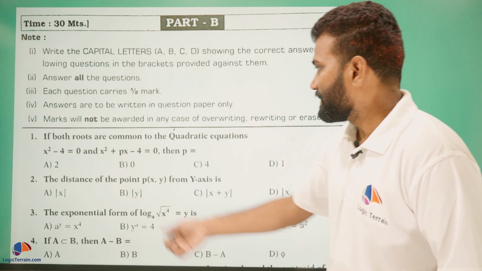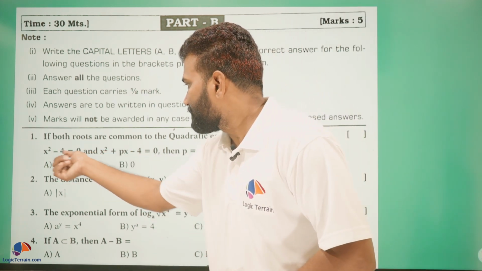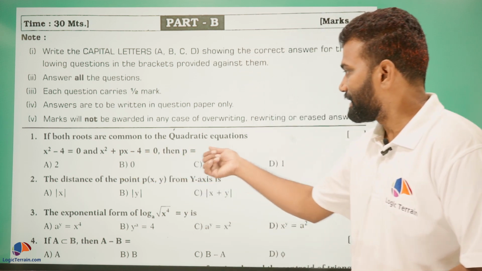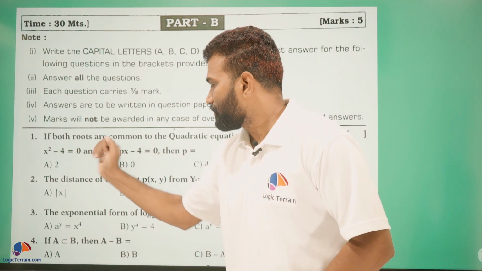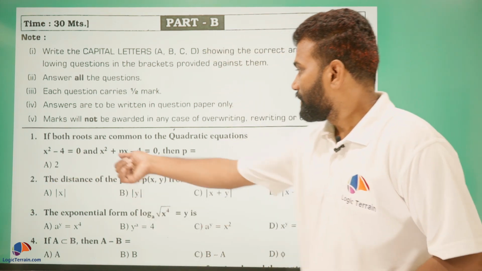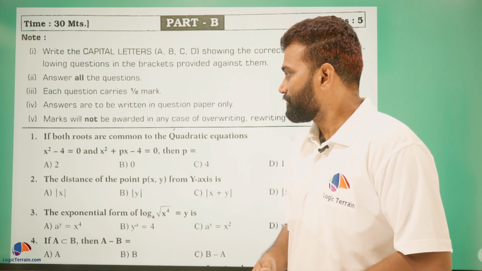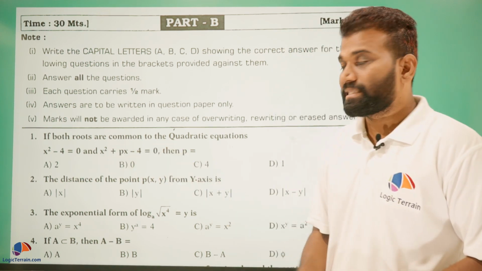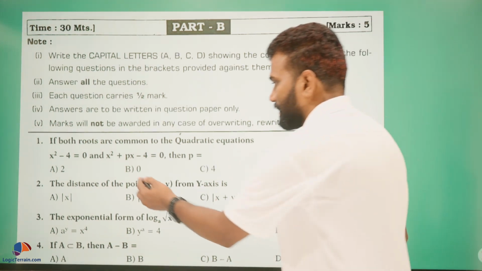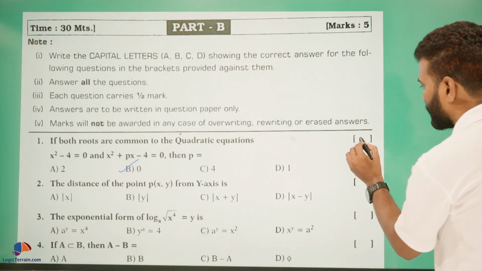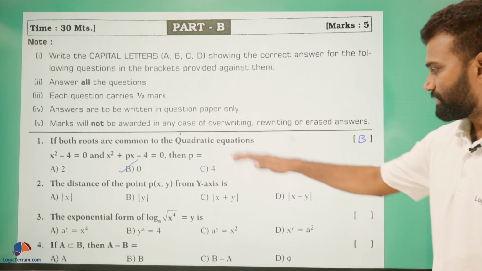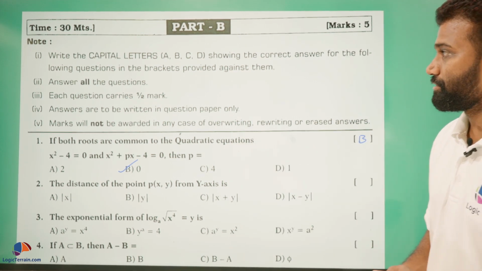Clear? For example, for this question, x square minus 4 is equals to 0 and x square plus px minus 4 is equals to 0, then p is equals to. Here x square minus 4 is equals to 0, then x square is equals to 4. If you substitute x square as 4, plus 4 minus 4 gets cancelled, px is equals to 0, then p is equals to 0. The correct option is B, so you have to write B in the bracket. Clear? In a similar way you have to follow for all the questions.